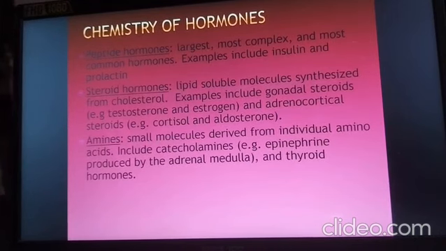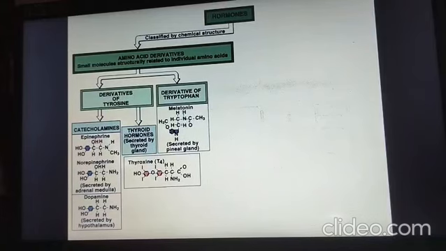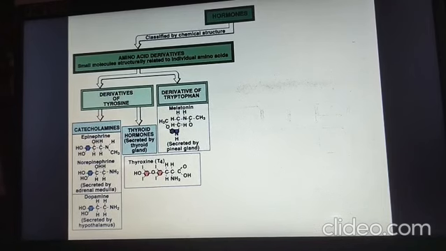Next are the amines, small molecules derived from individual amino acids. The precursors of these amine hormones are amino acids. That's why they are grouped as amines. Examples are epinephrine, norepinephrine, and thyroid hormone. The classification of hormones: you can see here hormones are classified on their chemical structure. Here the amino acid derivatives are hormones whose precursors are amino acids. Small molecules structurally related to individual amino acids. The structure of the hormones is structurally related to the structure of amino acids.